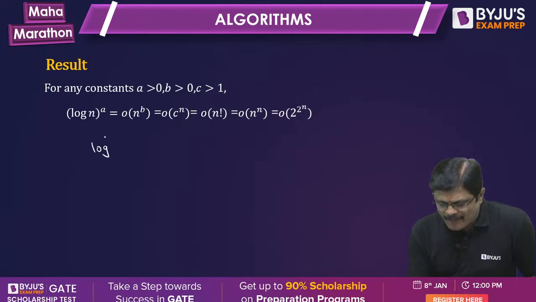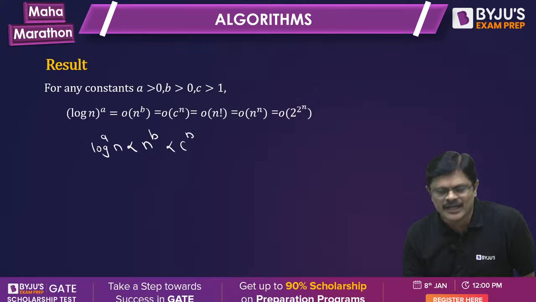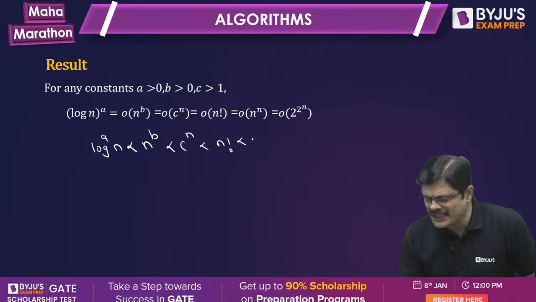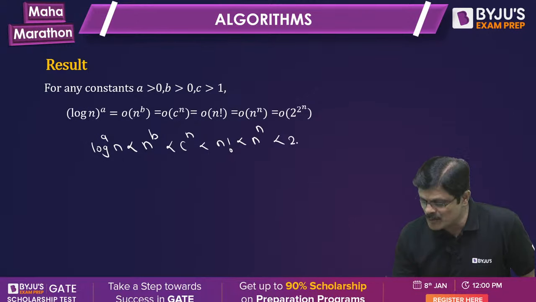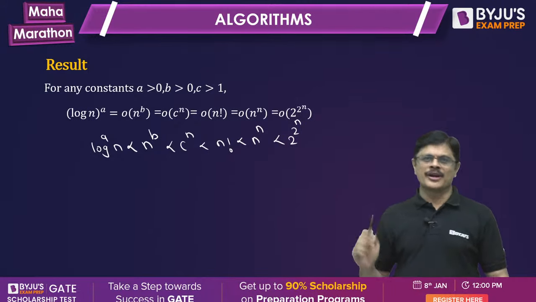Log^a n is asymptotically smaller than n^b, which is asymptotically smaller than c^n, which is asymptotically smaller than n factorial, which is asymptotically smaller than n^n, which is asymptotically smaller than 2^(n^2). This is the basic ordering you should remember.